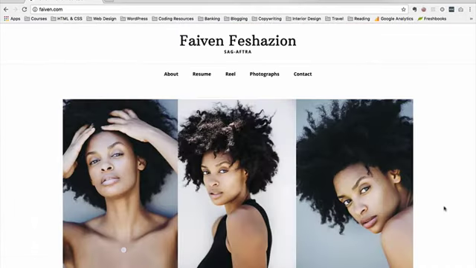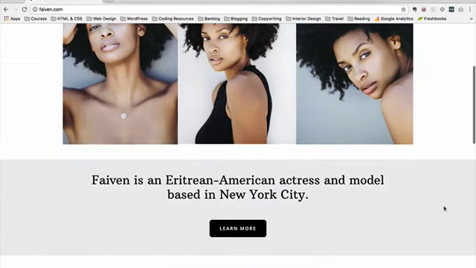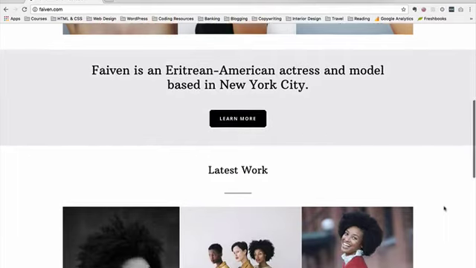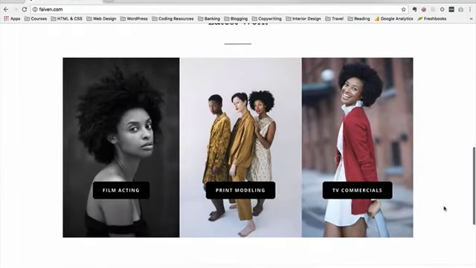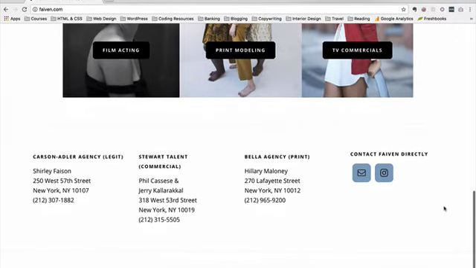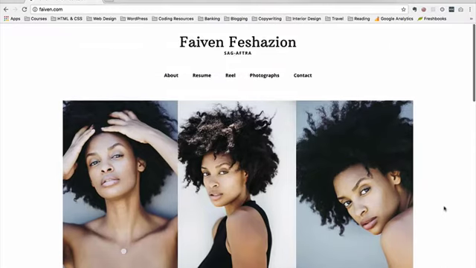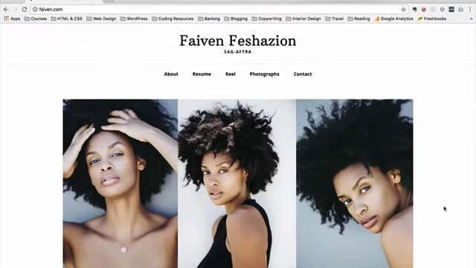Lastly, because Faven's ideal website visitor is a really busy person, I wanted to make sure that this homepage gave an overview of the kind of content on the rest of this site without being overwhelming. So we have a very pared back, very tightly edited snapshot of the kind of thing that is on the rest of the website. If you only looked at this one page, you'd come away with a decent sense of who Faven is, the kind of work that she does, and how to get in touch with her.